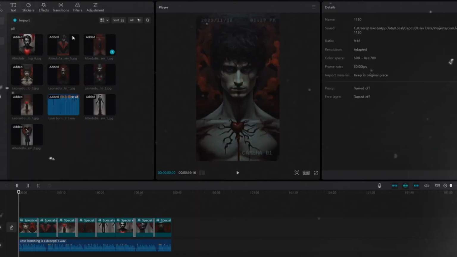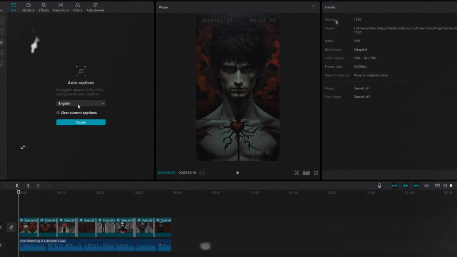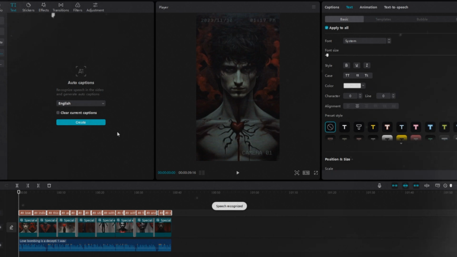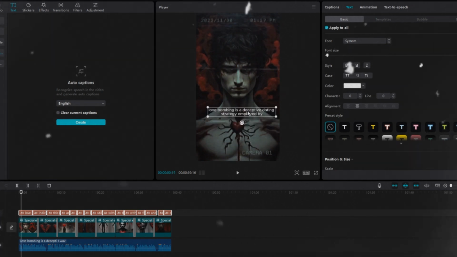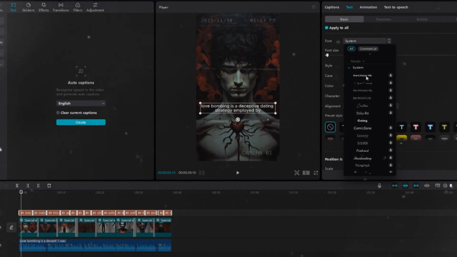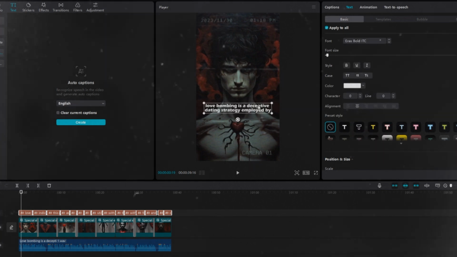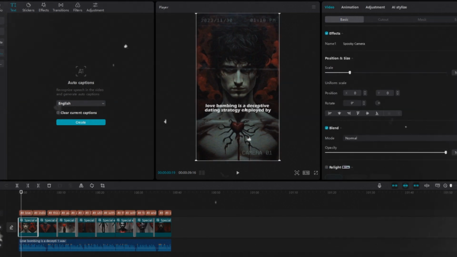After that, we need to add captions. CapCut has a feature that can automatically generate captions. Go to the text and select Auto Captions, then select English as the language and generate. It will generate the caption within a few seconds. Then you can edit it in a suitable way. You can make the text size bigger and change its fonts as well. Edit these text in an interesting way. It's completely up to you. I would recommend using bold fonts and simple colors.